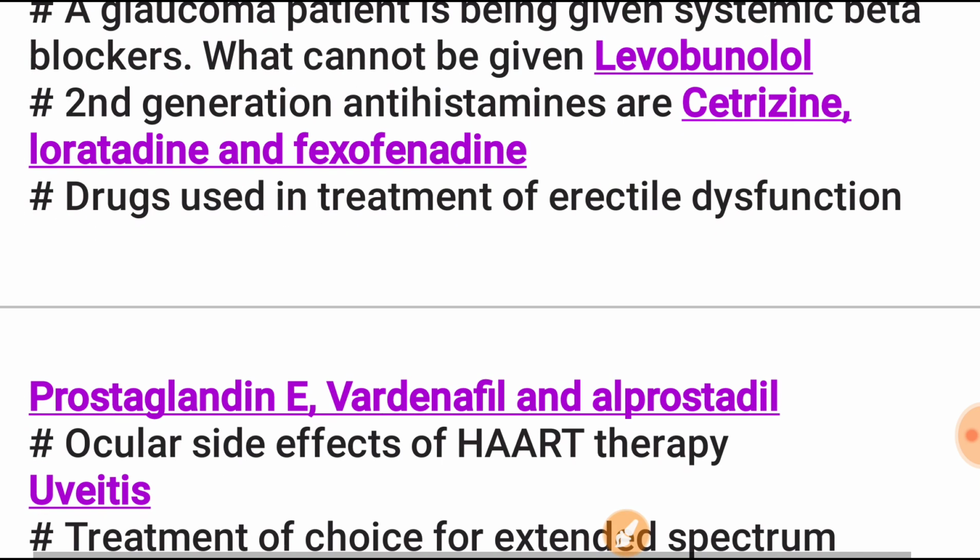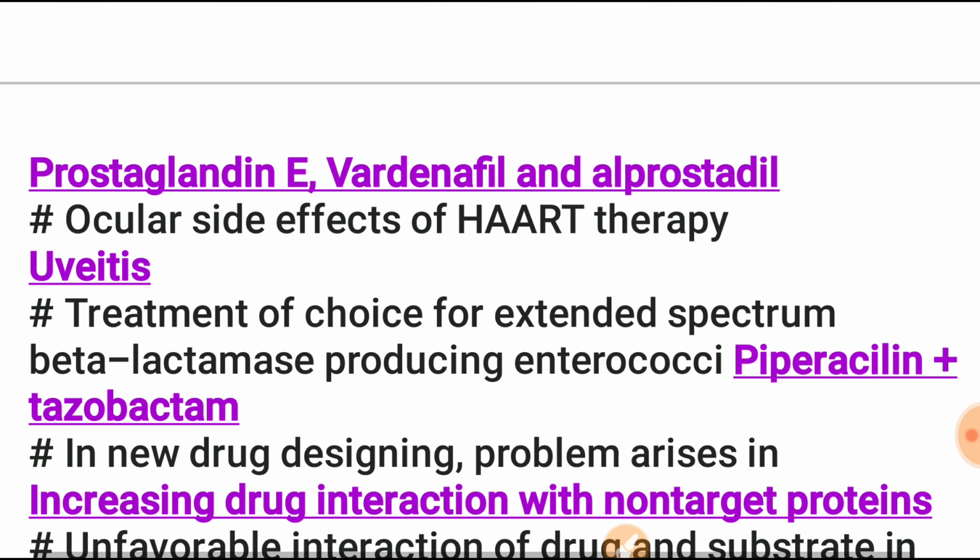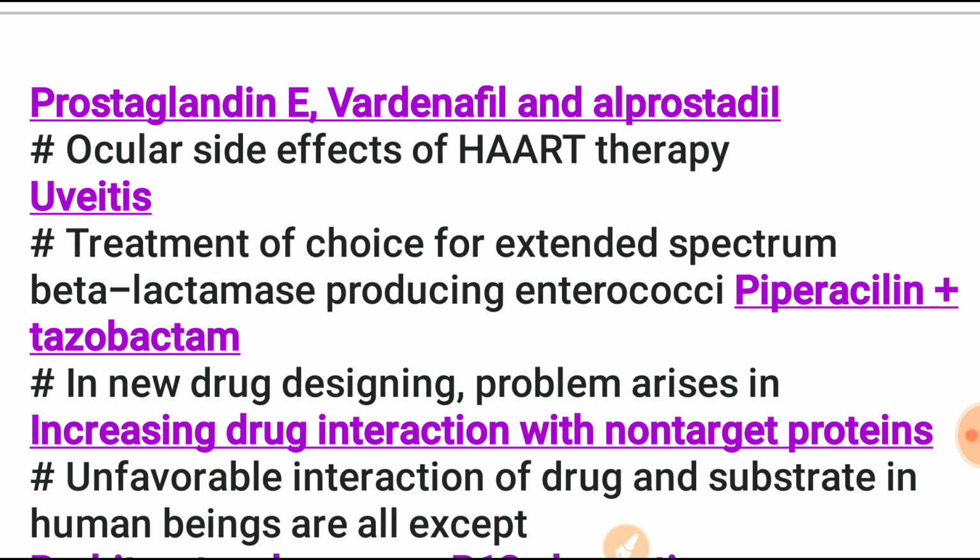Next is the drug used in the treatment of erectile dysfunction. In erectile dysfunction, prostaglandin E, vardenafil and alprostadil are used. Next is the ocular side effect of HAART therapy, which is uveitis.